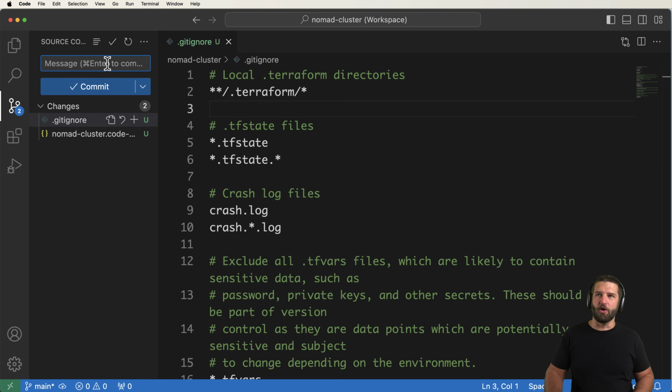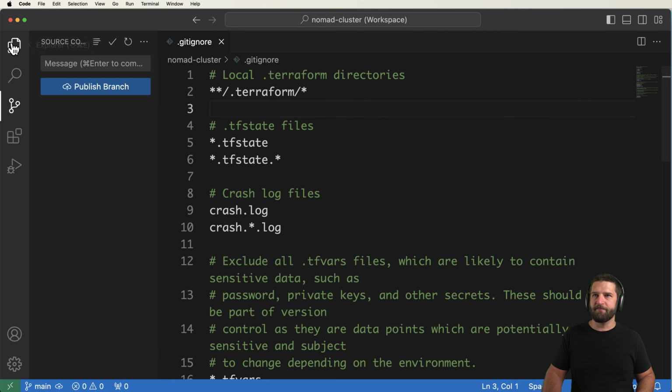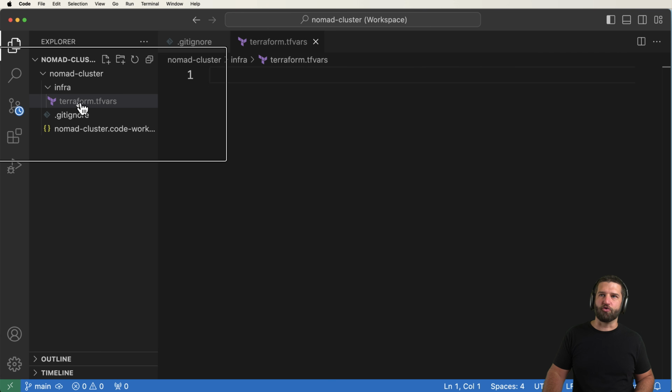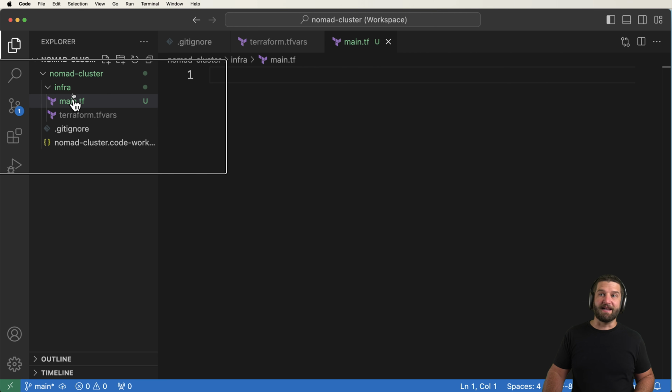And of course, you can go ahead and do something like initial commit here and just make sure that it is in your project already. Great. So the nice thing about VS Code is we can see stuff like if I do terraform.tfvars, what I see is it should be grayed out. Whereas something like main.tf, both things we will configure in just a moment, you can see that it is green.